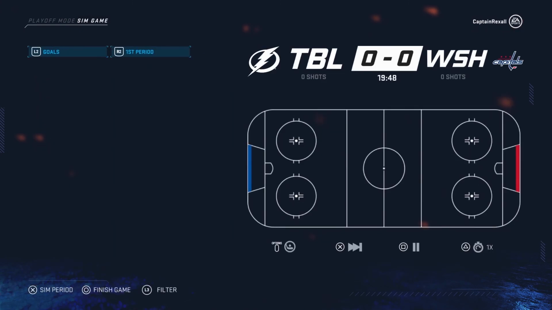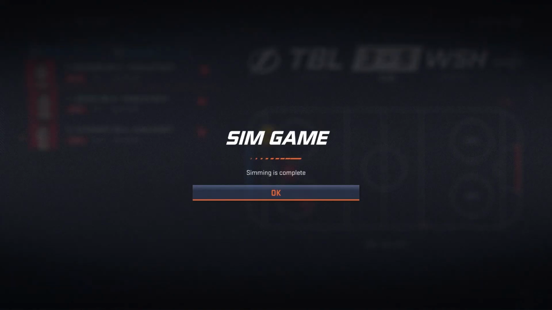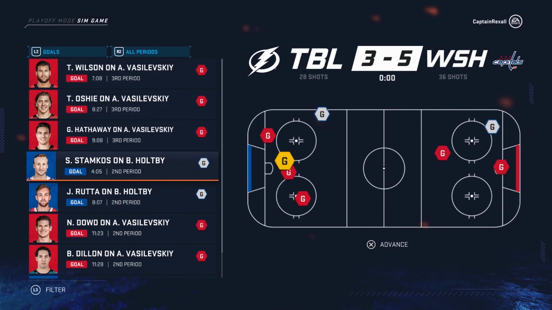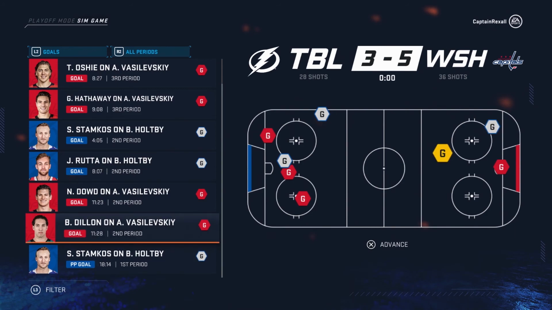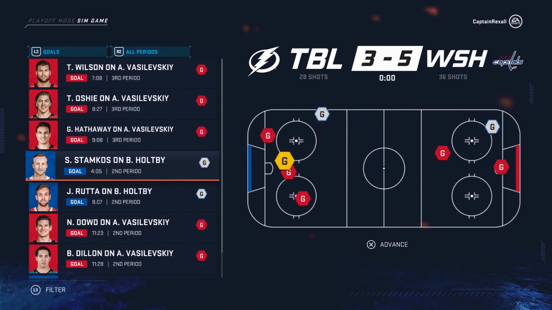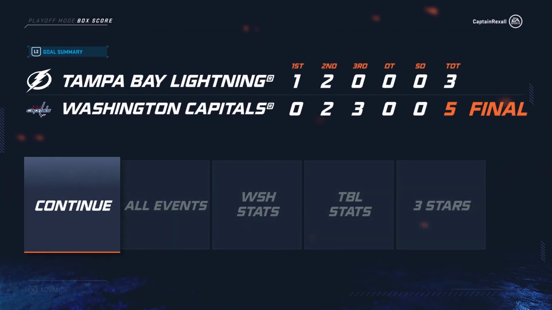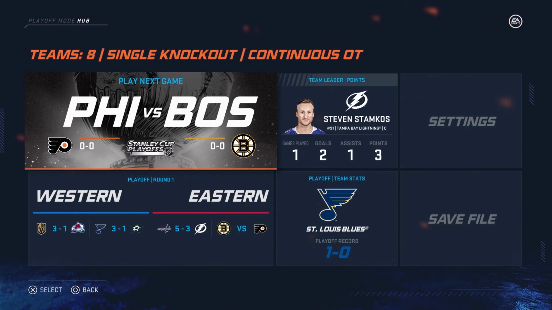Now Washington versus the Tampa Bay Lightning. This is a pretty big game. That would be a fun game to watch. At 5-3, it looked like the Tampa Bay Lightning almost had the victory there. Stamkos, Dylan Dowd, and then they tied it up with Roto and Stamkos, and then Hathaway, Oshie, and Wilson all buried goals behind Vasilevsky, as Washington walks away with a big victory. They're looking to place first in the top spot. I mean, that would be very, very nice for them.